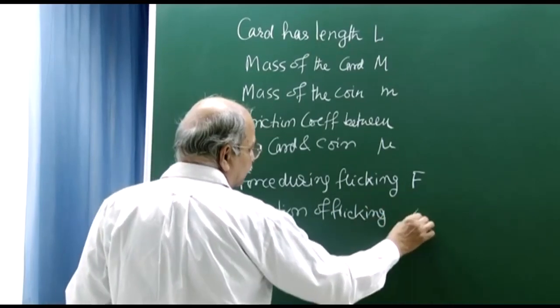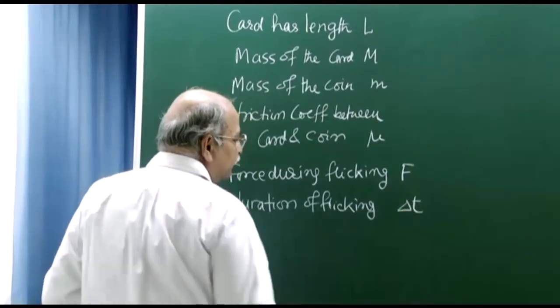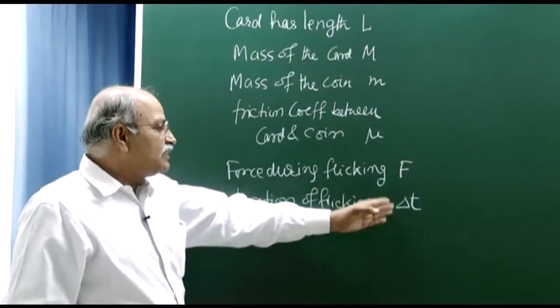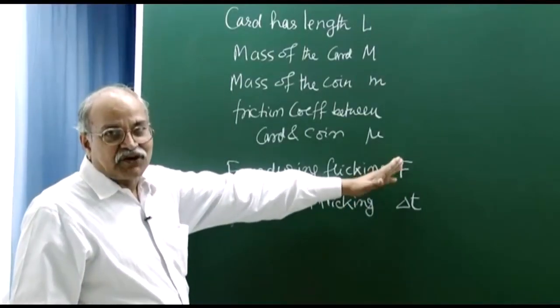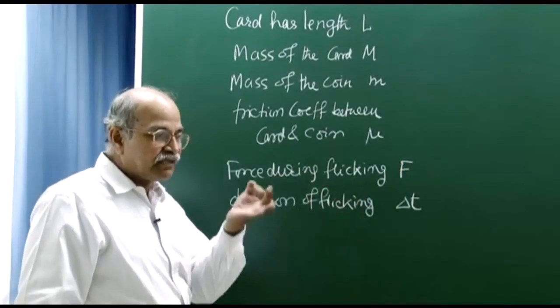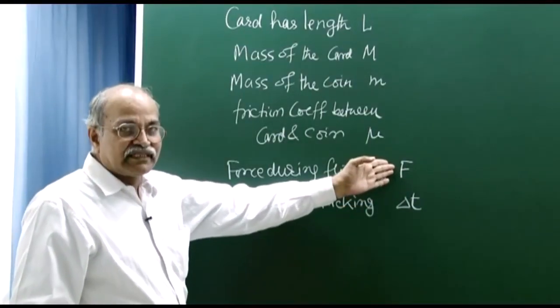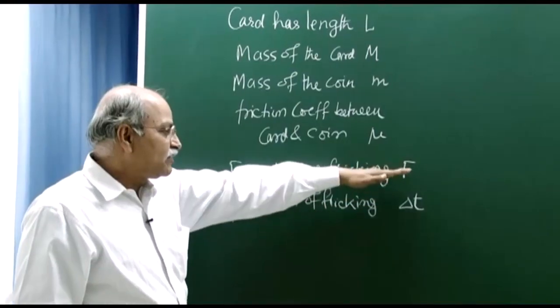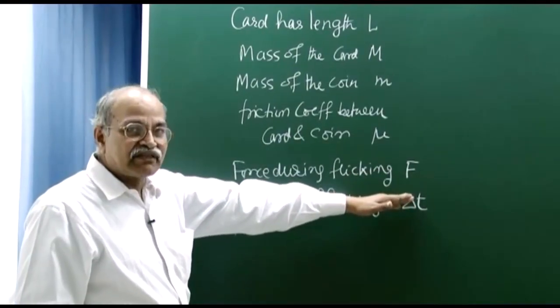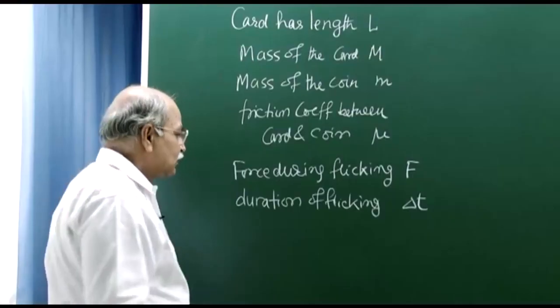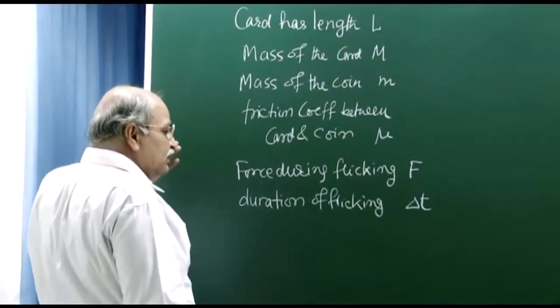We will assume that in this duration this F is constant. During the flicking, whatever time it takes, a large force F acts, and it remains constant during this short time interval delta t.